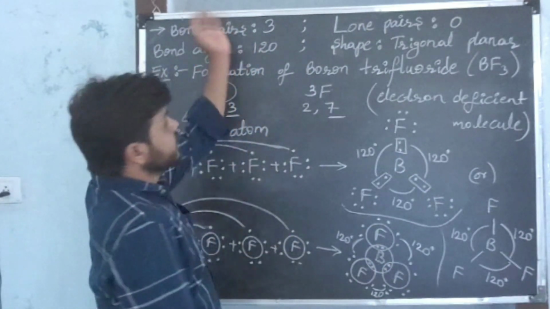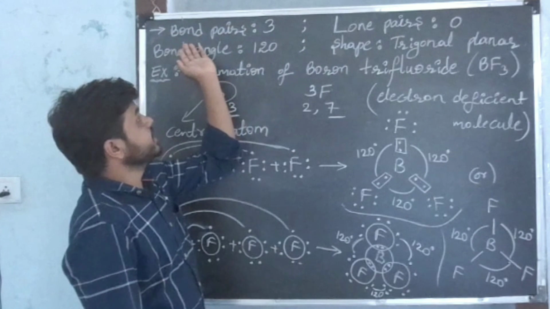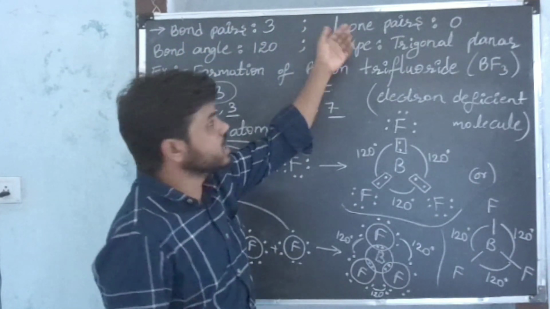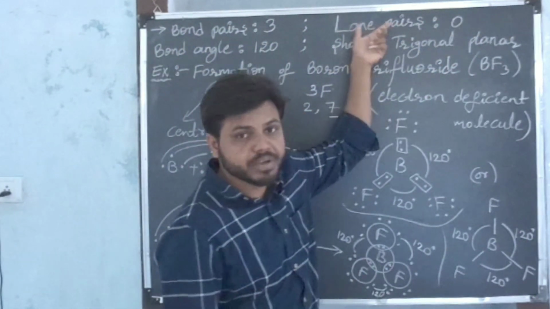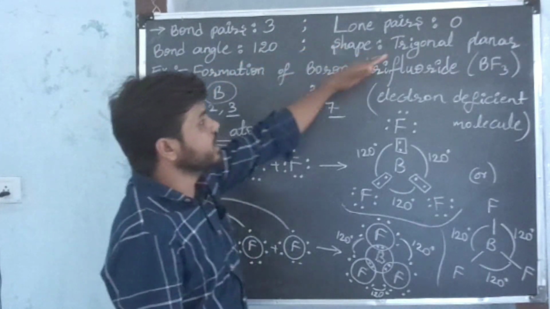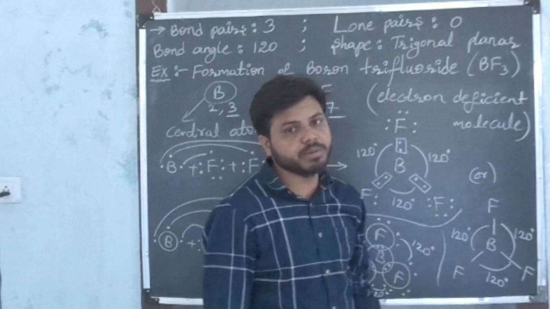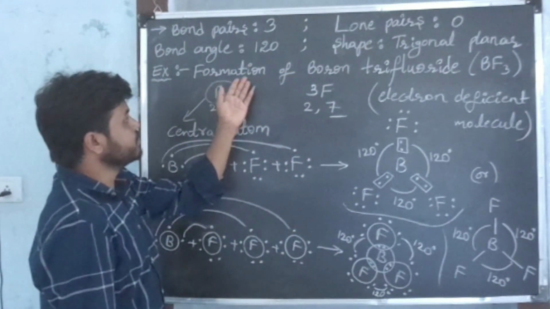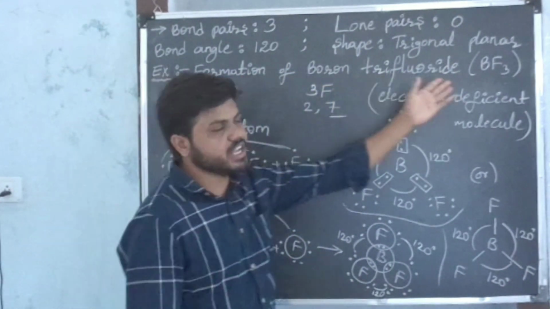I am repeating, if any molecule has 3 bond pairs around the nucleus of the central atom without any lone pairs in the valence shell, then the bond angle is 120 degrees and the shape of the molecule is trigonal planar. For this, the example is the formation of boron trifluoride.